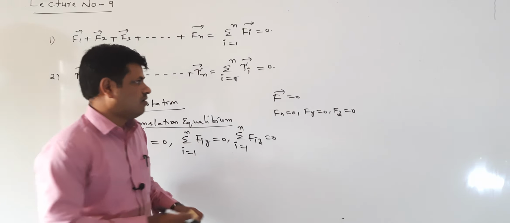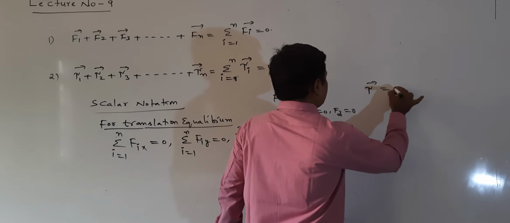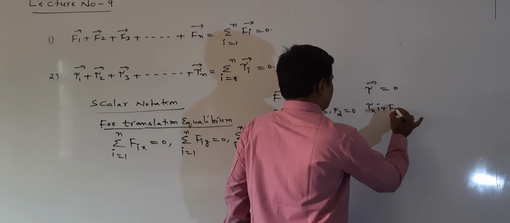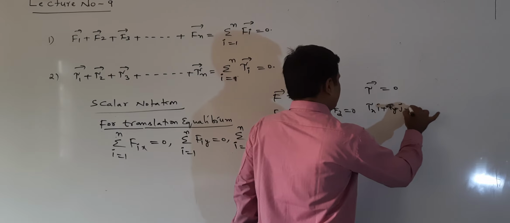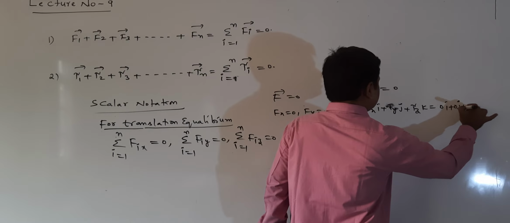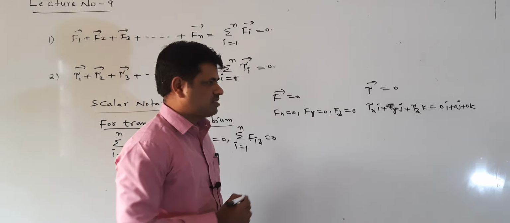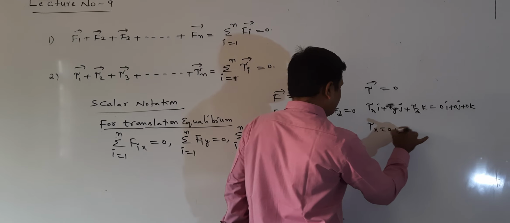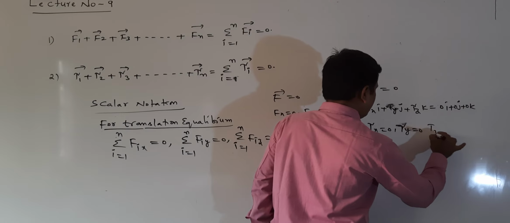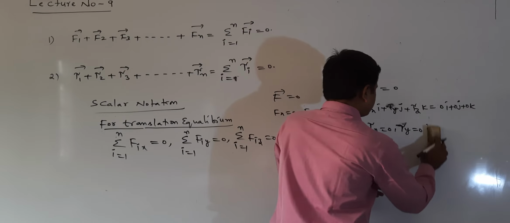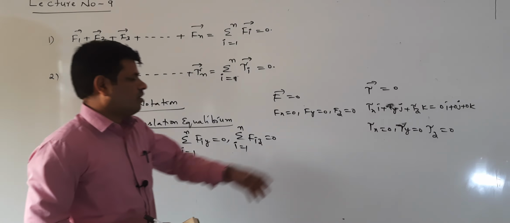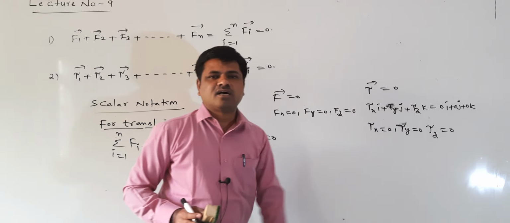Now for rotational equilibrium also, similarly, when F bar is equal to 0, Fx is 0, Fy equal to 0, Fz is equal to 0. When tau bar is also equal to 0, tau can be written as tau x i plus tau y j plus tau z k. This 0 can be written as 0i plus 0j plus 0k. Comparing the i, j, k terms, we get tau x equal to 0, tau y equal to 0, tau z equal to 0. Means when tau bar is equal to 0, its x, y, z components are also 0.